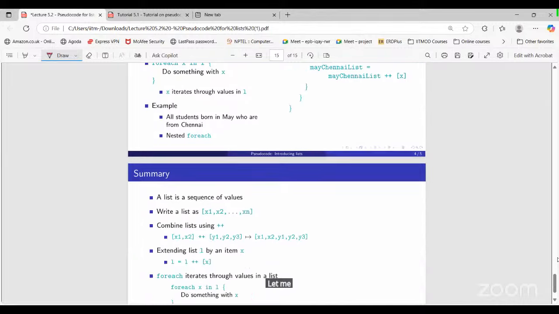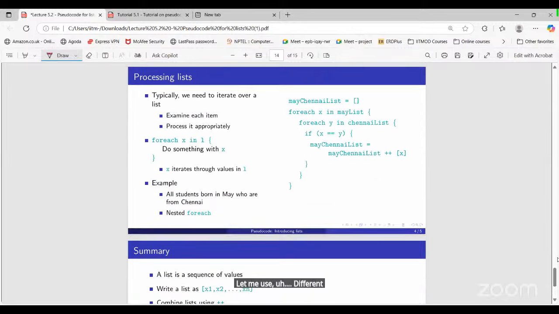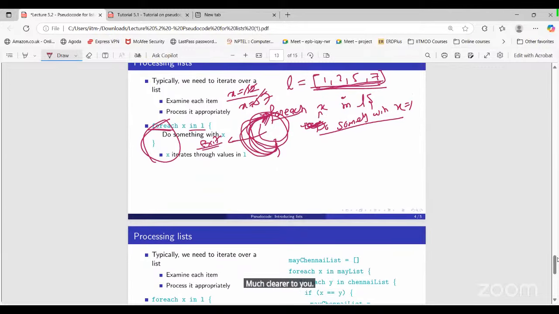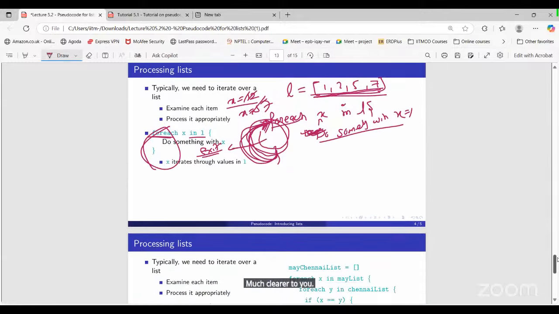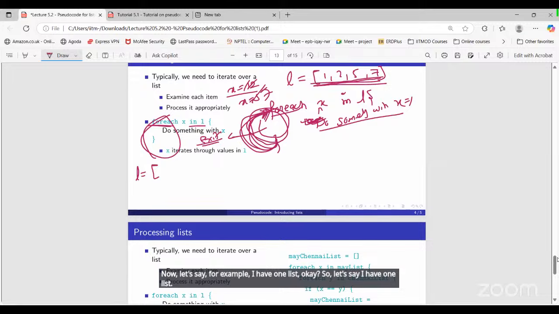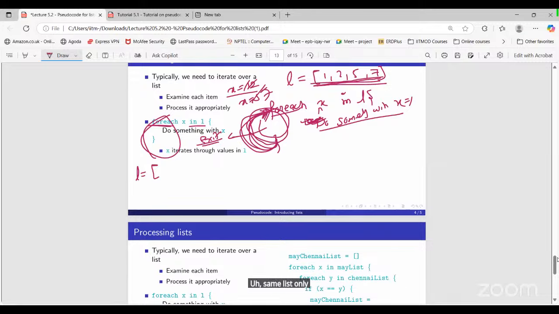Let me use a different example here that will be much clearer to you. Let's say I have one list, the same list, L equals 1, 2, 5, 7.